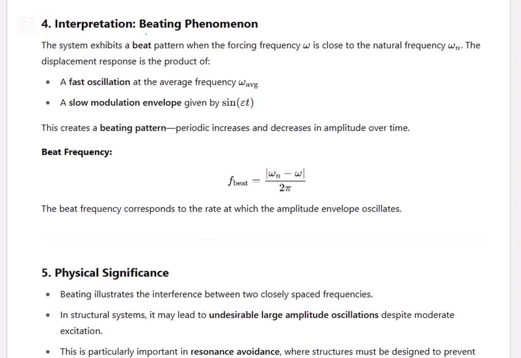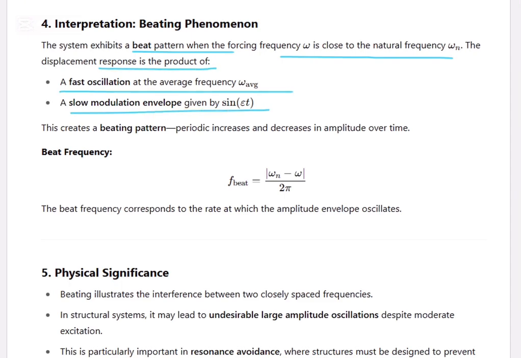So, beating phenomena: the system exhibits a beat pattern when the forcing frequency is close to the natural frequency. The displacement of the response is a product of fast oscillation and a slow modulation envelope. The slow modulation envelope is given by sine epsilon t, and the fast oscillation is given by the average frequency. This creates a beating pattern, a periodic increase and decrease in amplitude over time.